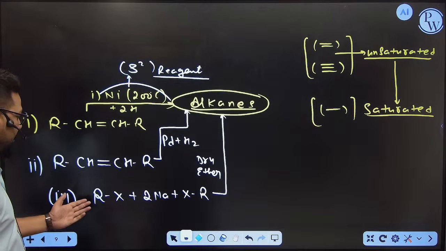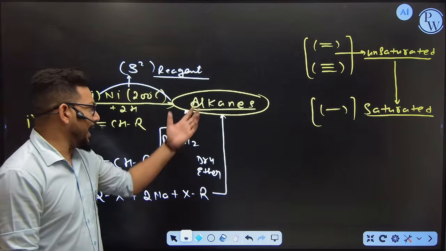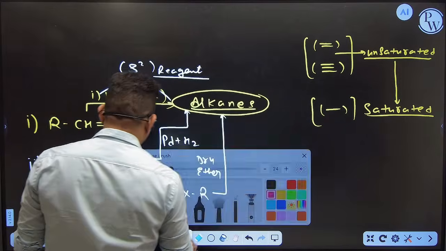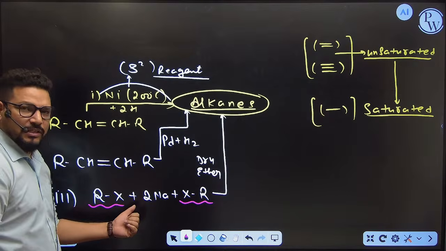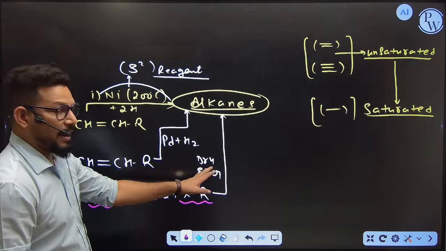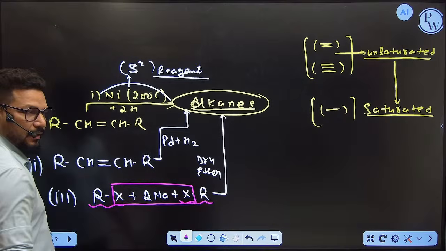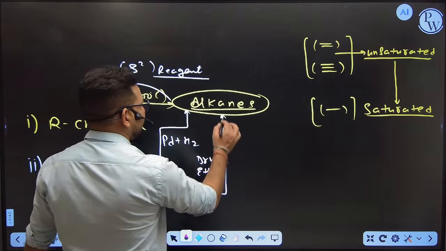So whenever you see an alkyl halide, this time I am going to prepare alkanes with the help of the alkyl halide, and I hope all of you are aware of it. When two alkyl halide molecules are interconnected with the help of sodium in dry ether, the halide with sodium escapes. Then we have R and R, and it is going to form an alkane.